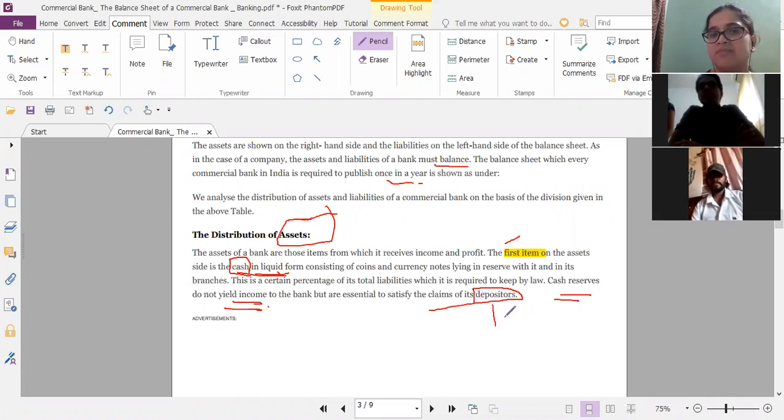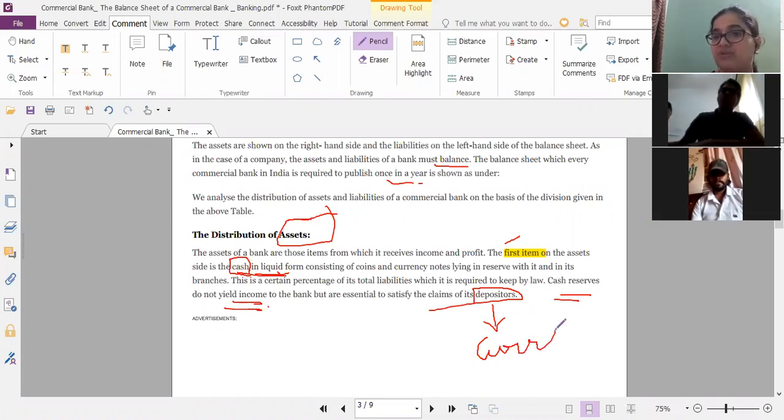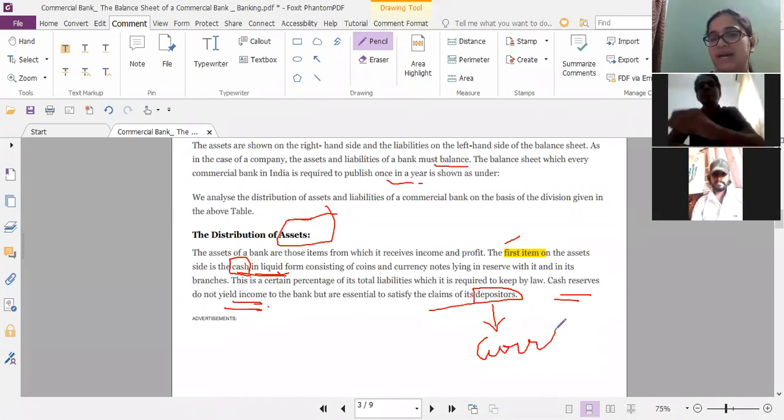The depositors, like those who are having current deposits with the bank, can come anytime and ask, right? What did we study under current deposit? That they can anytime come and ask the bank for the money, right? And the bank is obliged to pay that money to the customers, to the depositors. So this is the reason the bank is supposed to keep some cash with them always.